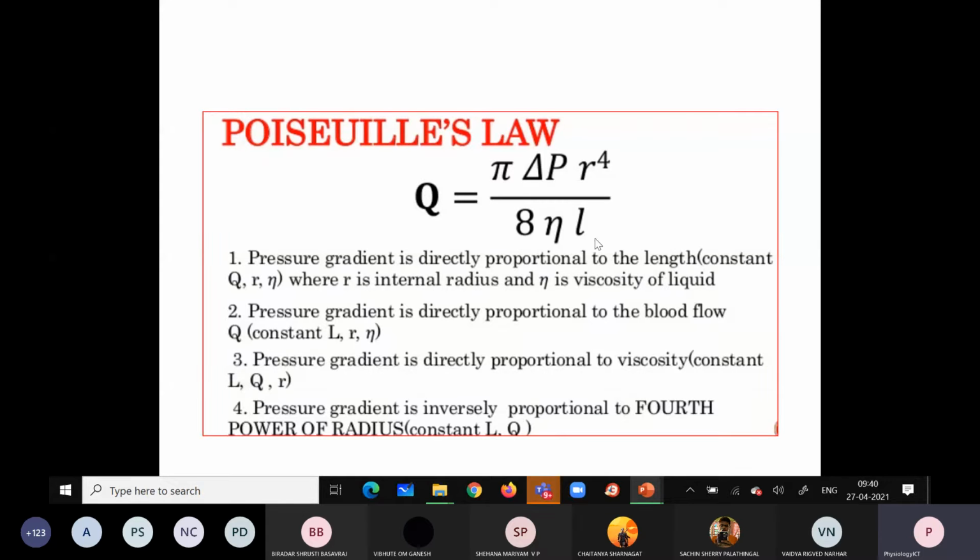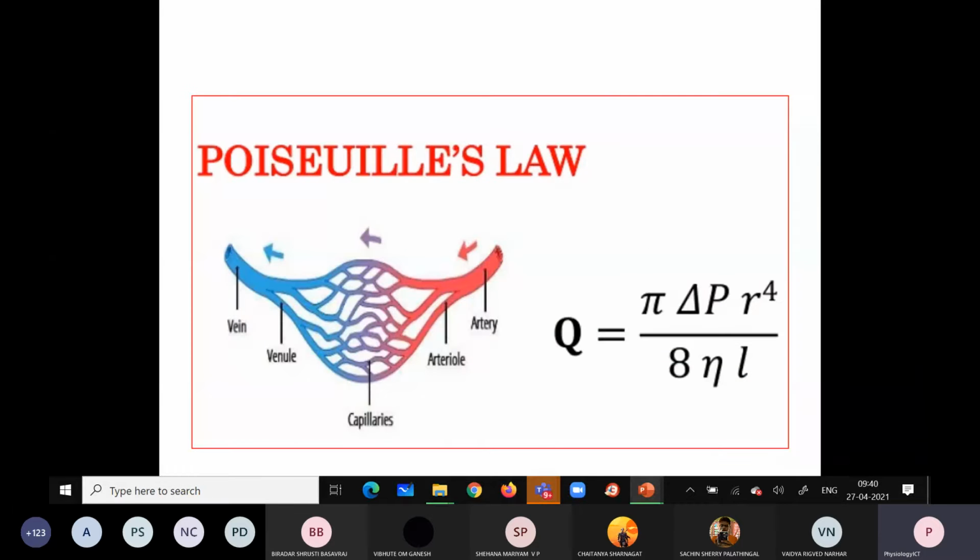Okay, so then the length increases, the blood flow decreases; the viscosity increases, the blood flow decreases. The blood flow is inversely proportional to the viscosity and the length, and directly proportional to the radius and the pressure gradient. Okay, so this is what the Hagen-Poiseuille law states.